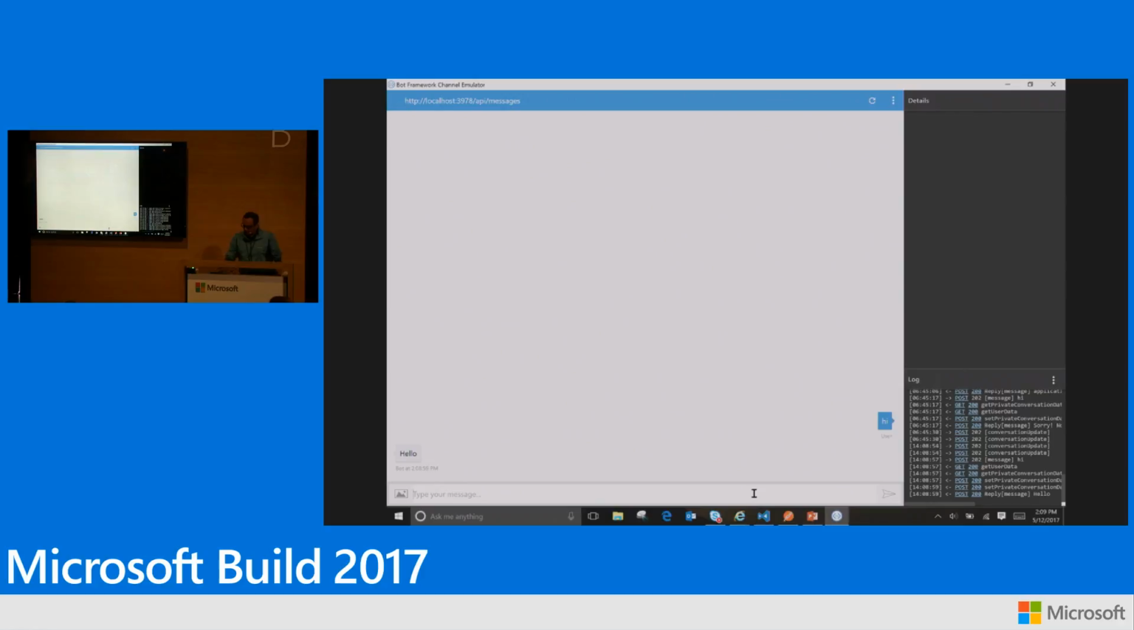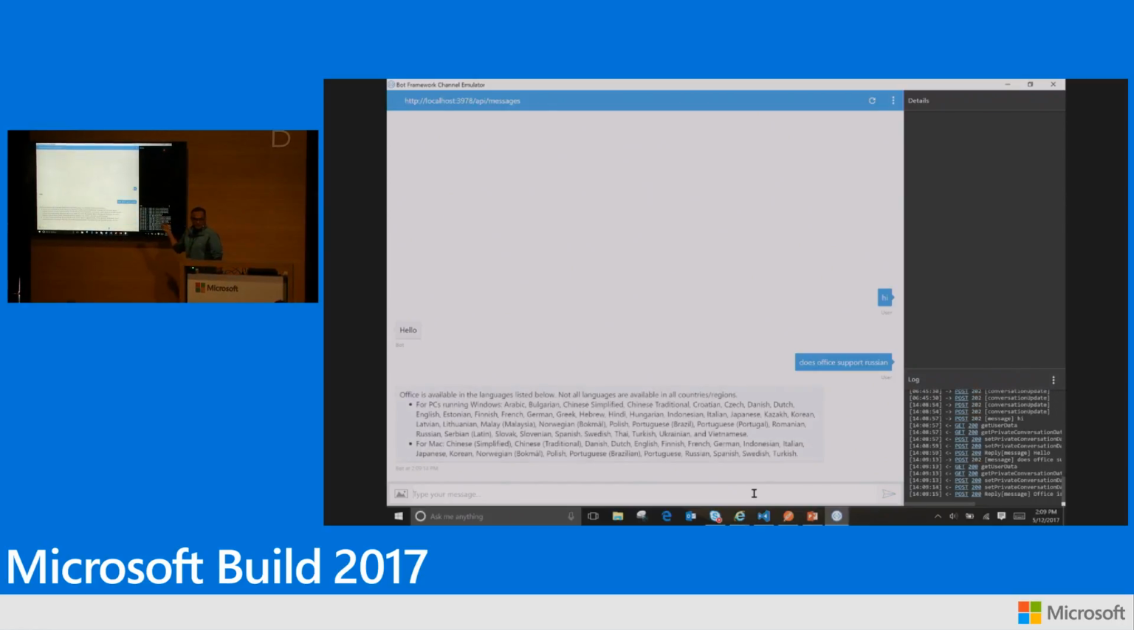Now let me ask it some more questions. So, does Office support Russian? There's no such question in the knowledge base, but it was able to pull it out because the answer had Russian in it. So it's doing a lookup both on questions and answers, but questions have more weight because that's what semantically it means.